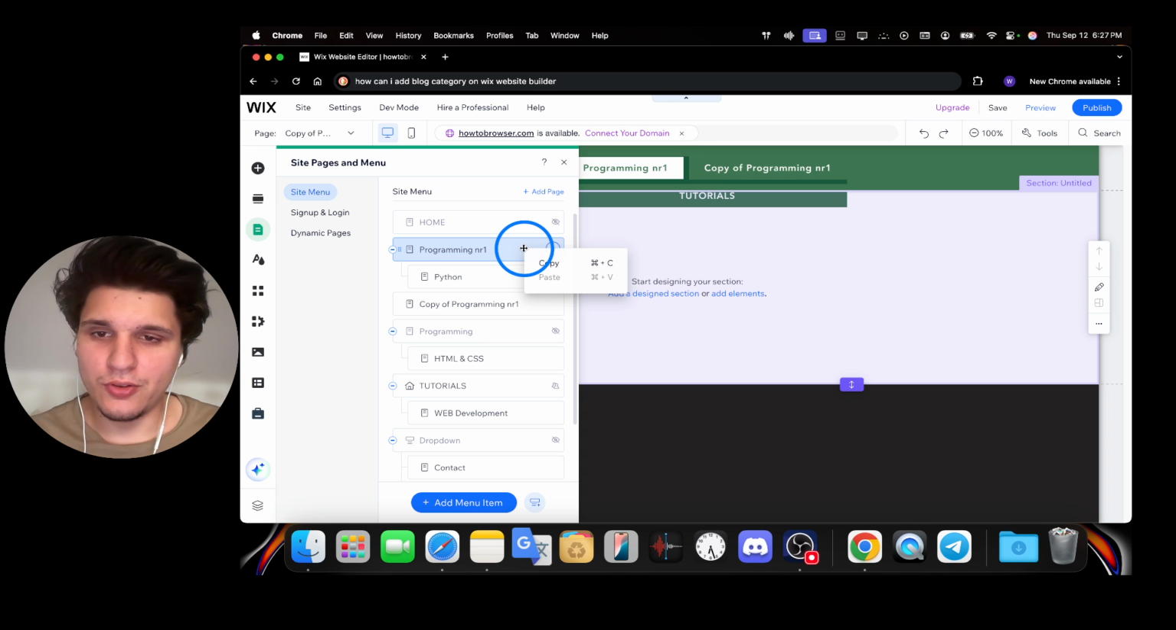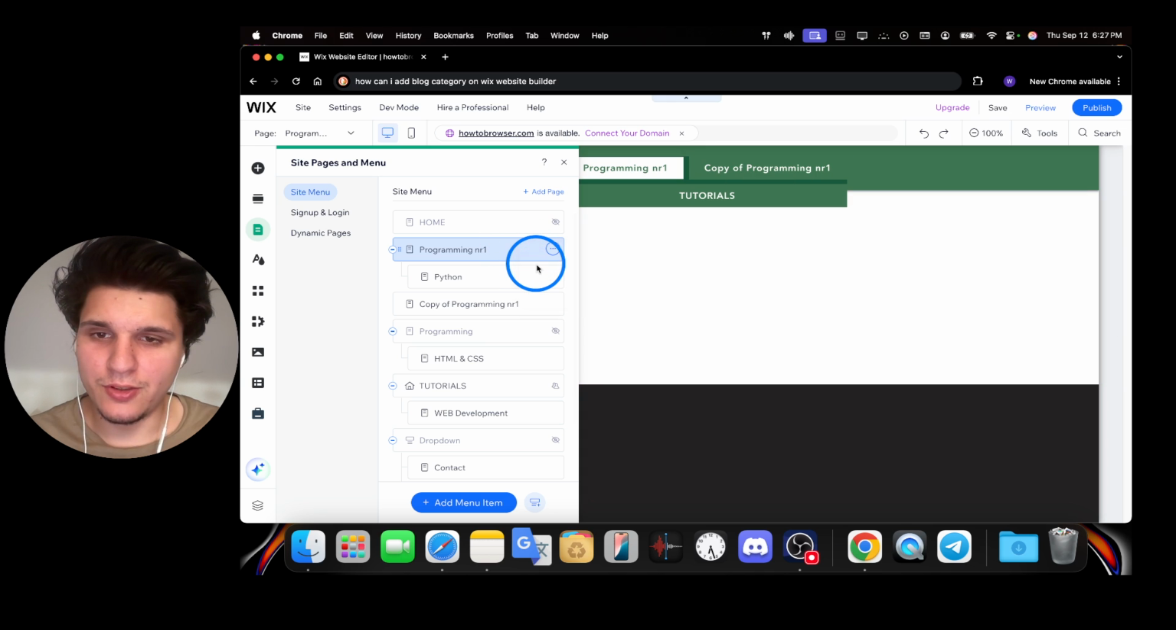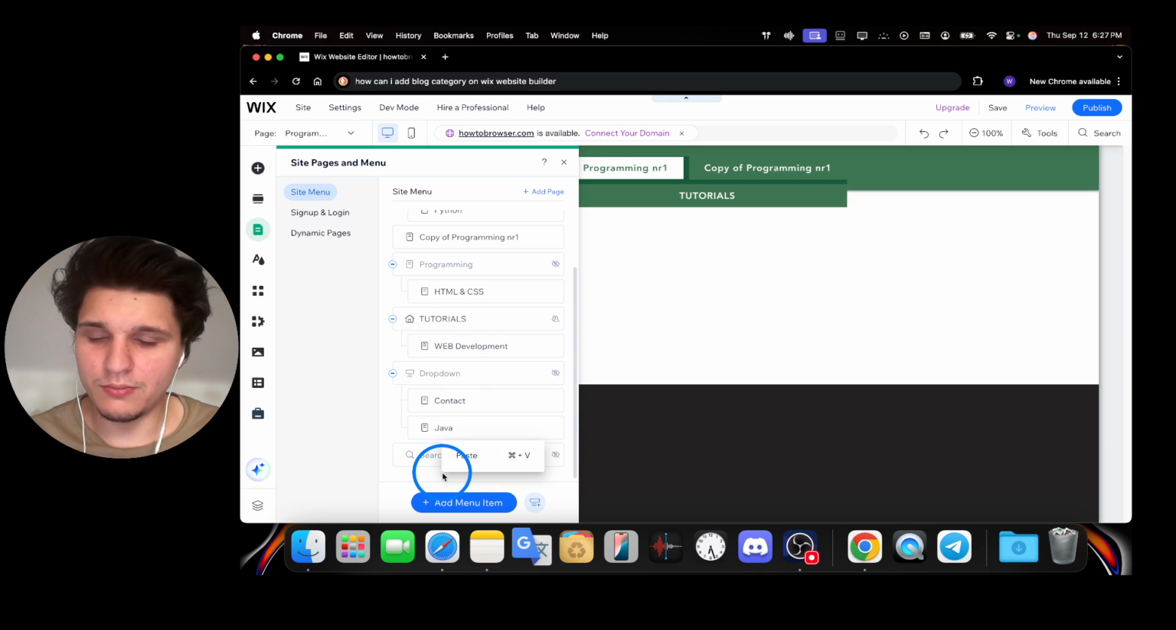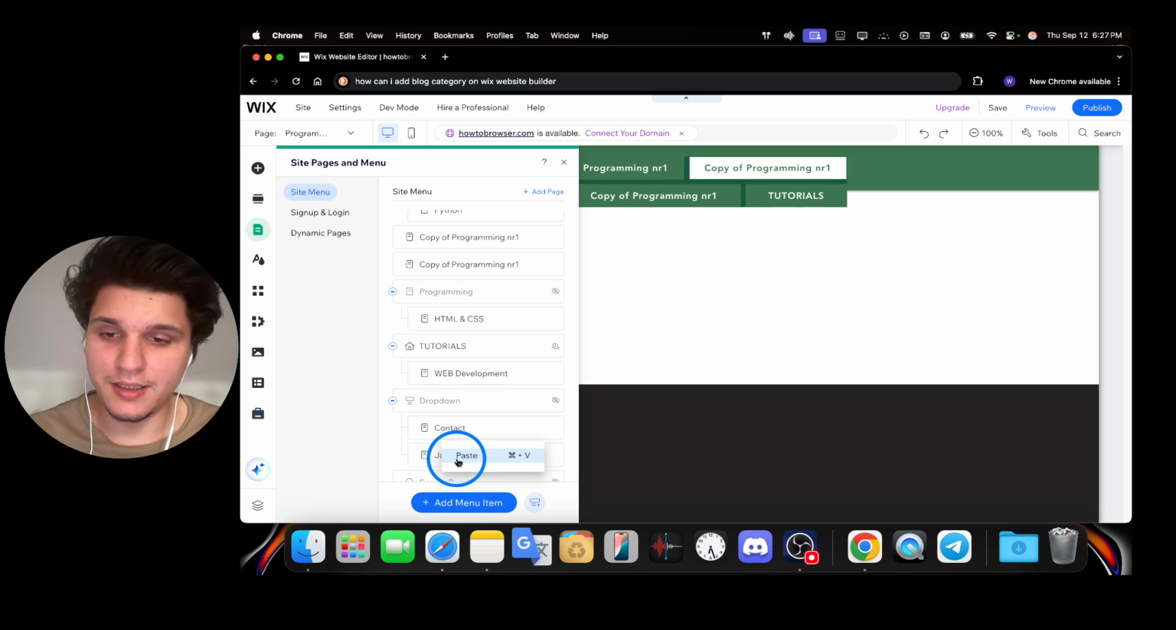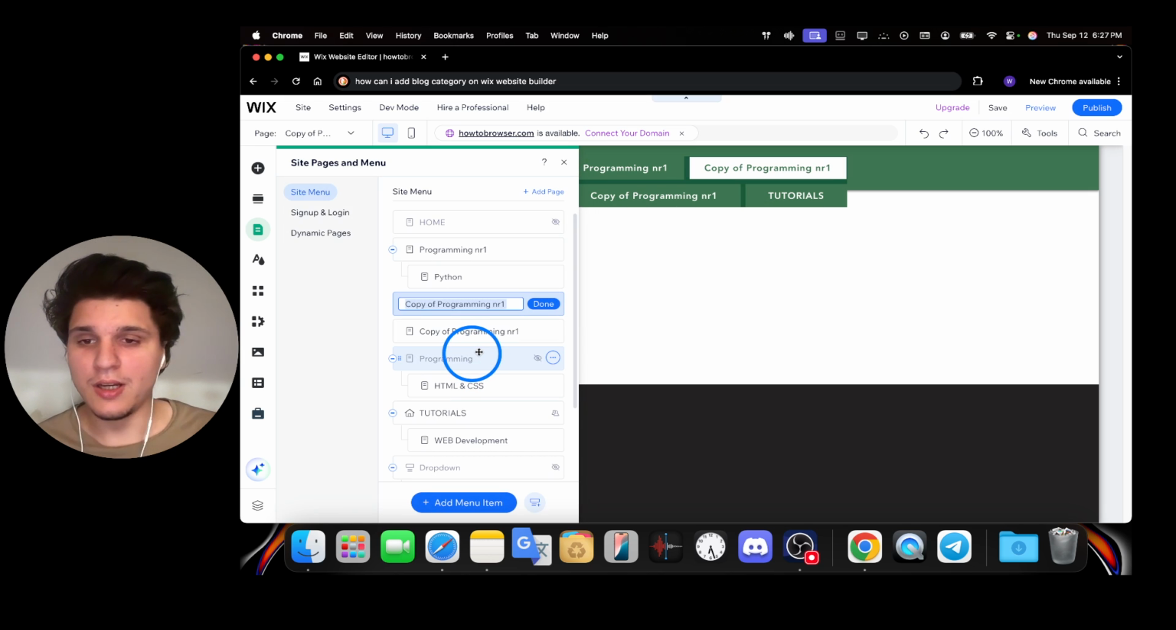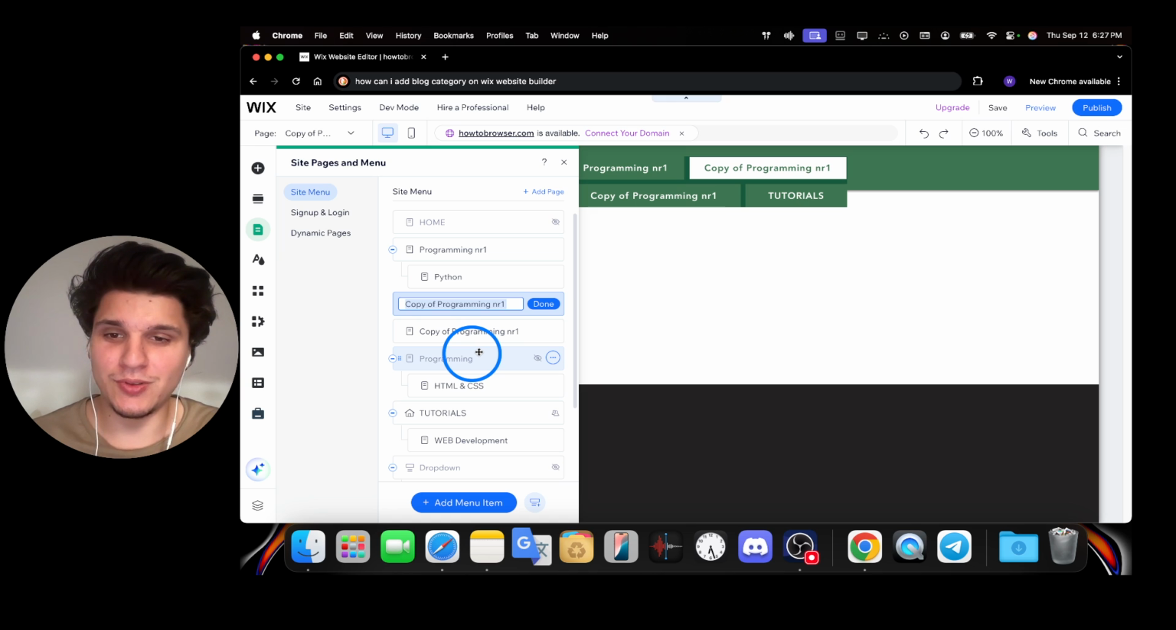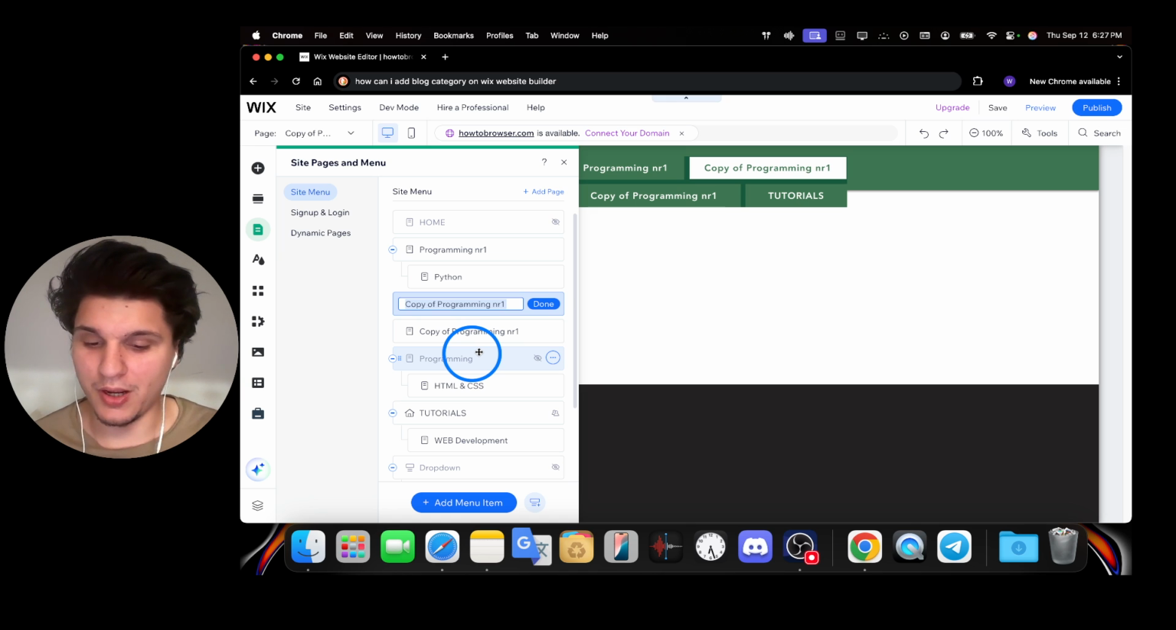And then there's also, you can right click on the page, you click on copy, and then you can just click on there and then right click and you're gonna see paste. You can also just use your keyboard, press command plus C and then command plus V.